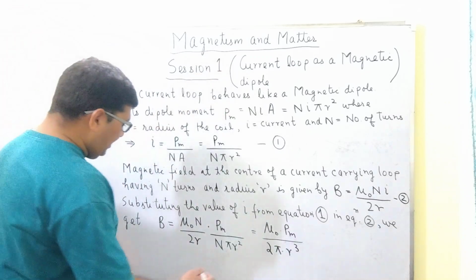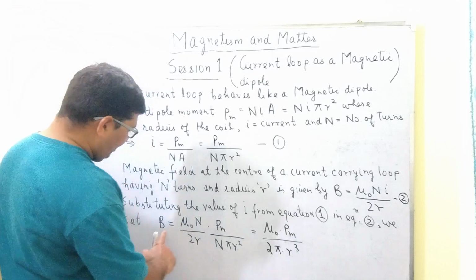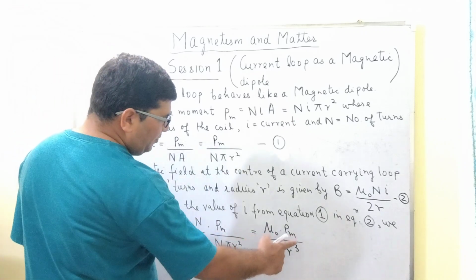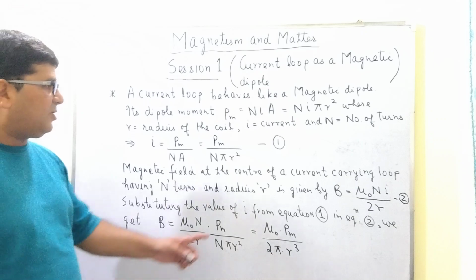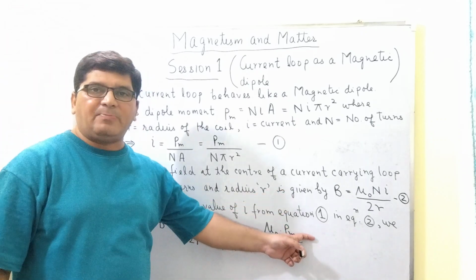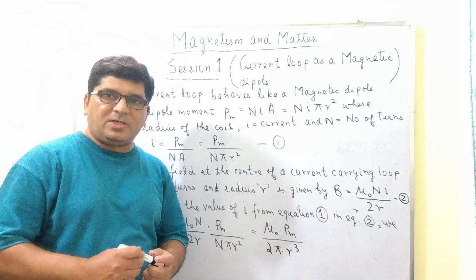Here this is a very important formula, B is equal to mu naught into Pm divided by 2 pi r cube, and this is the magnetic field at the center of a current carrying loop in terms of the dipole moment.